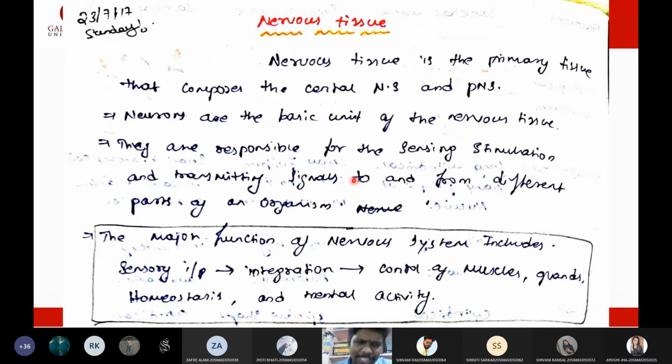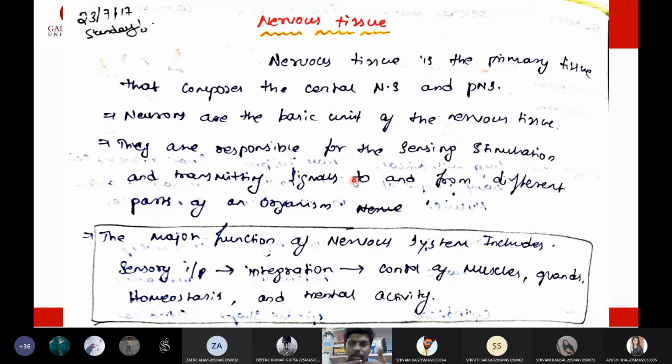Just tell me what are the functions of neurons in our body. Give me some idea about neurons. What are the major functions of neurons? To send signals. Very good. We have many functions. Sending the message to the brain. So sending message to the brain is one function, and receiving signal from the brain is the second function. So input and output function.